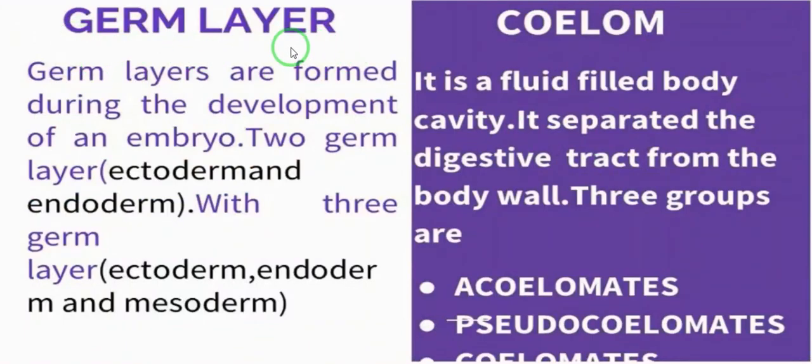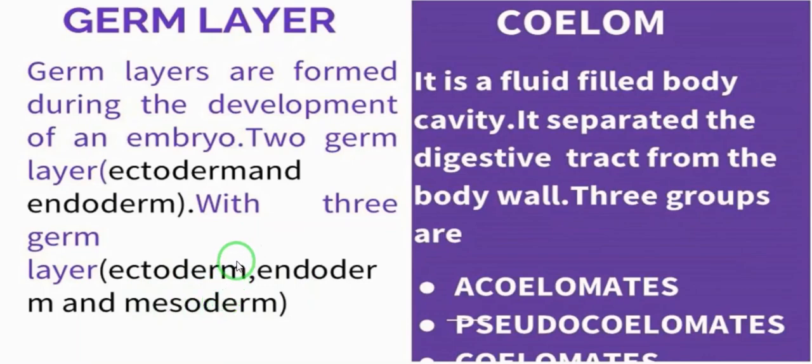The next one is germ layer. Germ layers are formed during the development of an embryo. These layers give rise to different organs as the embryo becomes an adult. Organisms with two germ layers, the ectoderm and endoderm, are called diploblastic animals. Example, hydra.